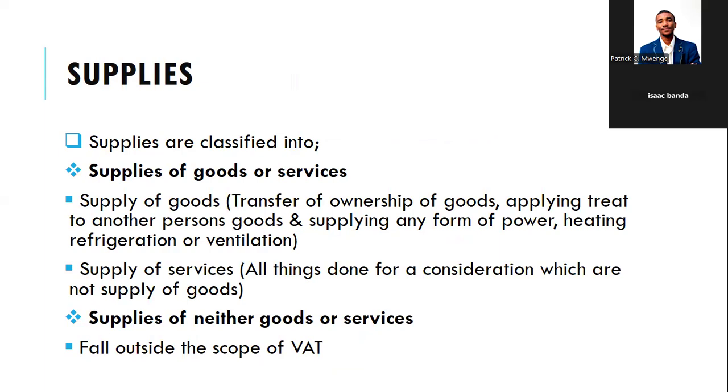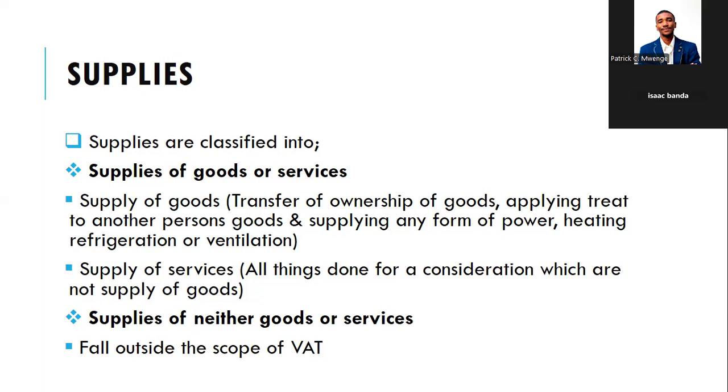Supplies of goods involve the transfer of ownership of goods, where you sell a product, clothes, a car or any other item, applying treatment to another person's goods, for instance repair services, or supplying any form of power, heating, refrigeration, or ventilation. This can include an energy corporation which supplies electricity, or a filling station.